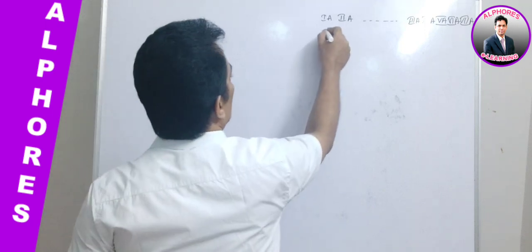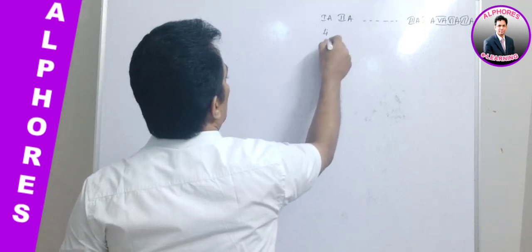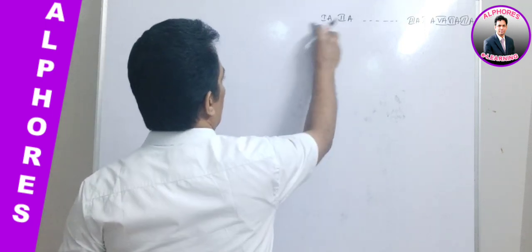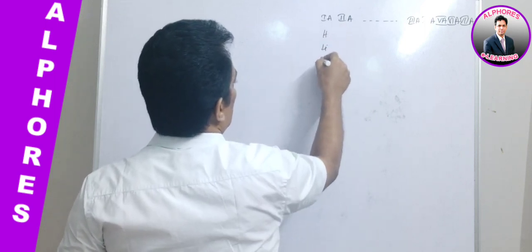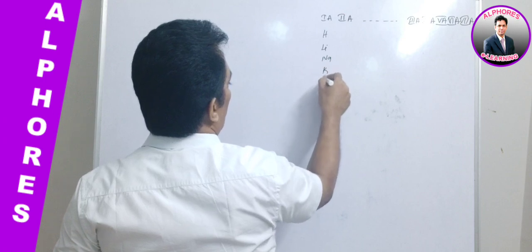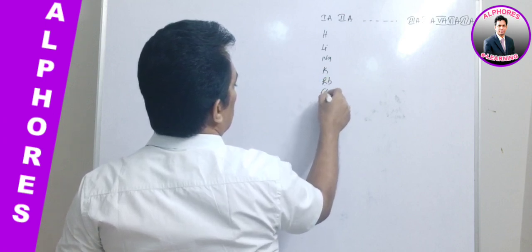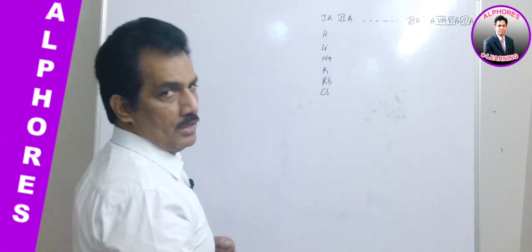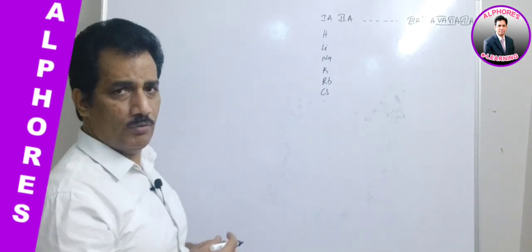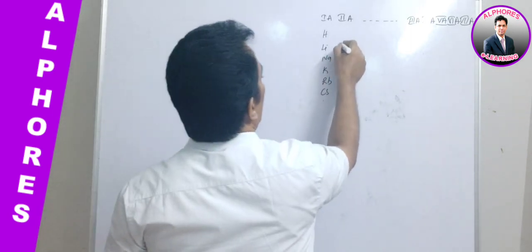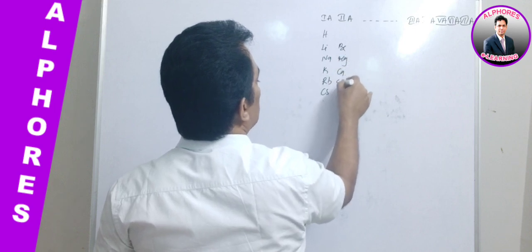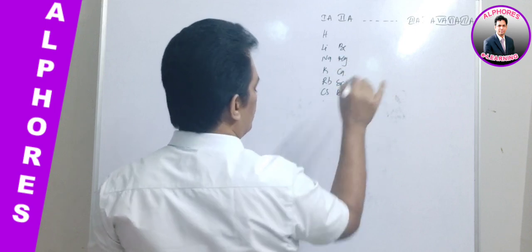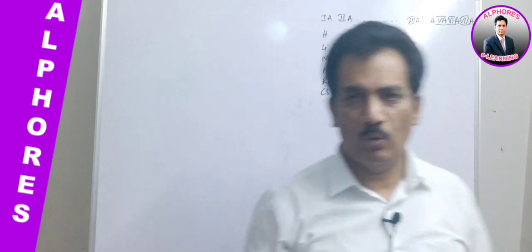Here, hydrogen, lithium, sodium, potassium, rubidium, cesium, that's one. Francium is radioactive, we need not go for that. And then beryllium, magnesium, calcium, strontium, barium and radium, but we need not go for that.